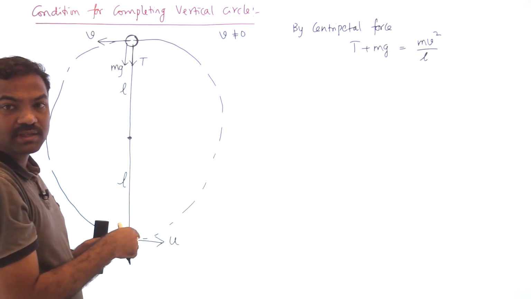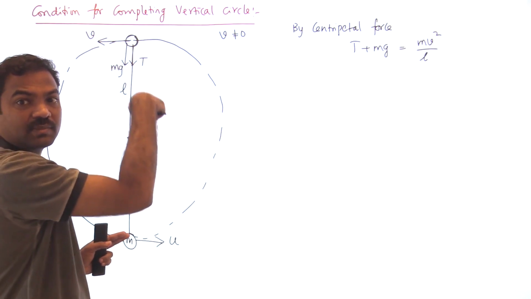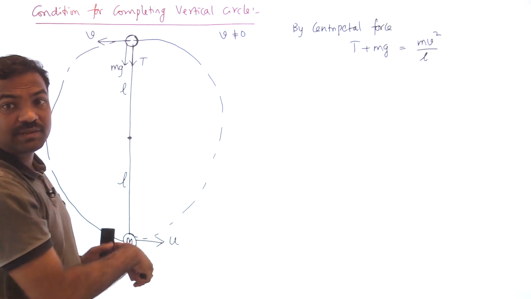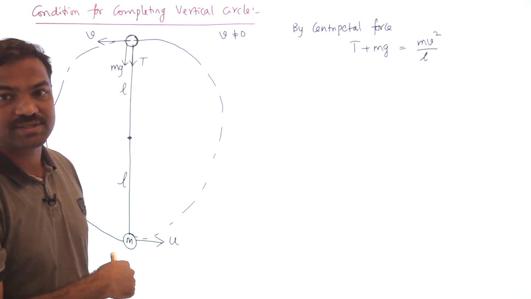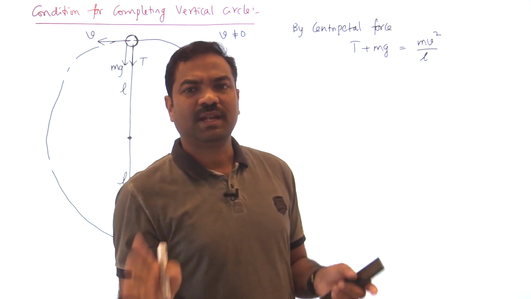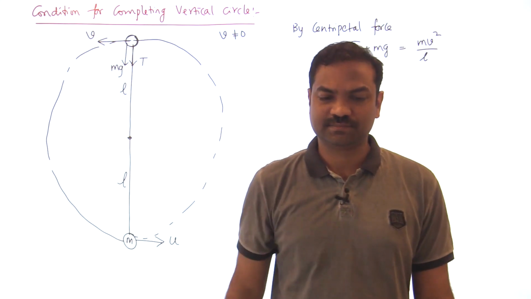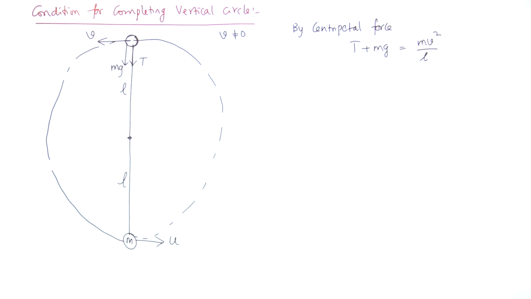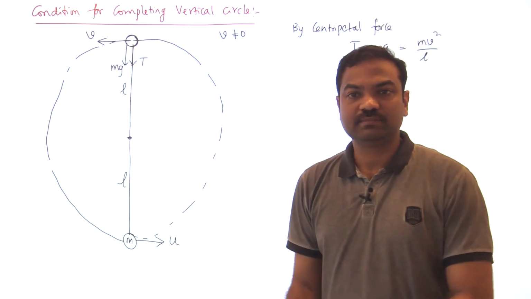But who will do the work? Gravity will do the work. What work will it do? The pendulum is going up, gravity will act downward. So gravity will do negative work. Because of negative work, kinetic energy decreases. Or else, very simple, common sense: as the body is going up under gravity, what happens to speed? Speed decreases. So then what is the relation between v and u? The v and u relation I want to find out.